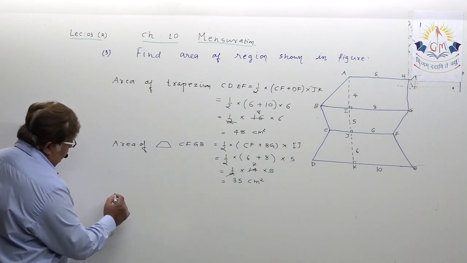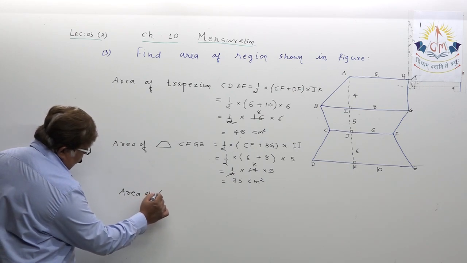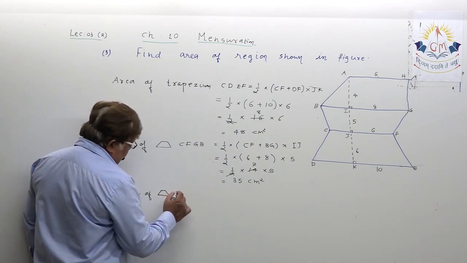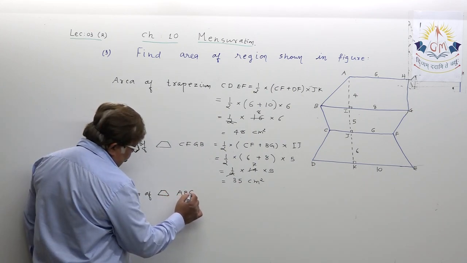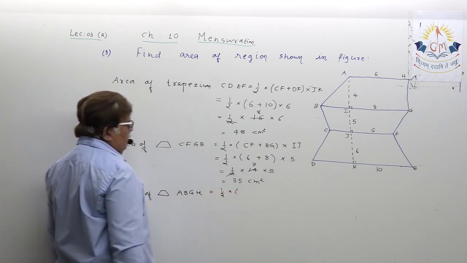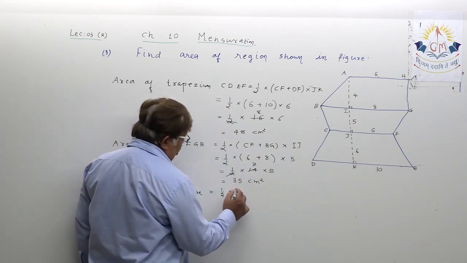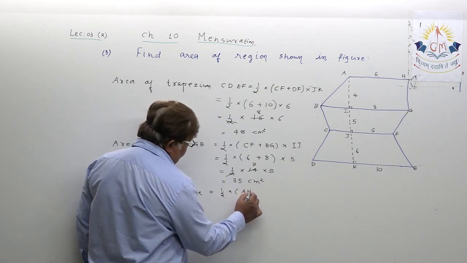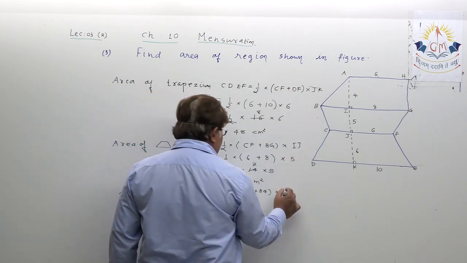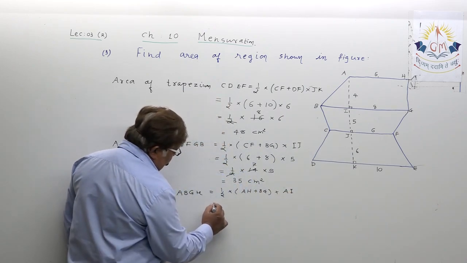Area of trapezium ABGH, in symbolic format, equals half into the sum of the parallel sides AH plus BG into the distance between these two parallel sides AI.